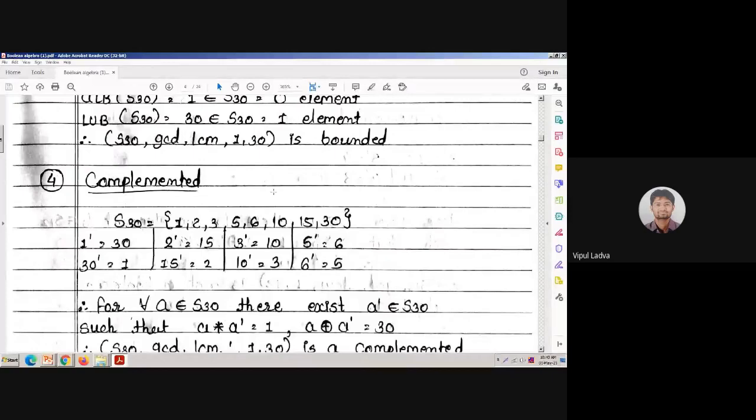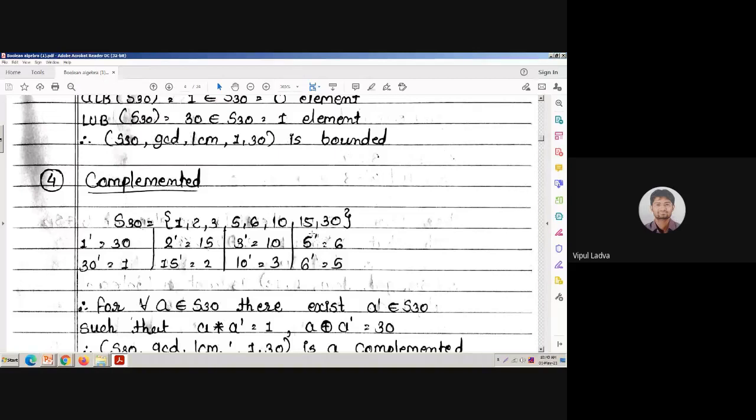For that, we are always going to take help of the identity element. So in the row of 1, where we are getting 30, it will be 30. So the complement of 1 will be 30. Similarly, if the complement of 1 is 30, then the complement of 30 will be 1. And likewise, all the other elements. If 1 is going to act as the complement of 6, then surely 6 is going to act as the complement of 5.